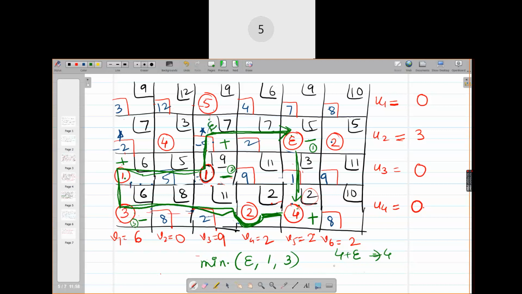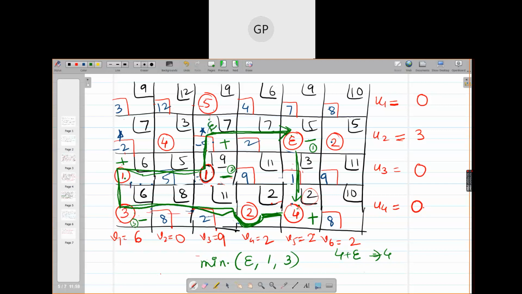So be prepared for both kinds of degeneracies. One is at the initial stage, the other one is at the intermediate stage. Now this is at the initial stage. After IBFS itself, we check that the number of allocations is not equal to m plus n minus 1. But I am again reminding you that while optimizing, it happens that when you put negative signs on the occupied cells and choose the minimum out of them, there may be a tie: all the negatively signed cells contain the same number of units, and then those cells at a time will become unoccupied.